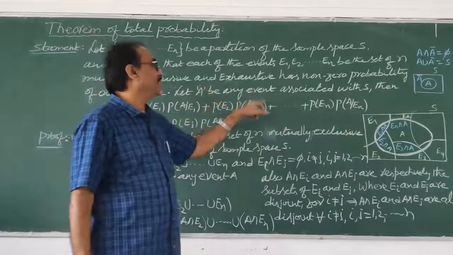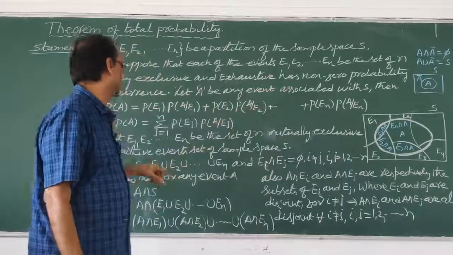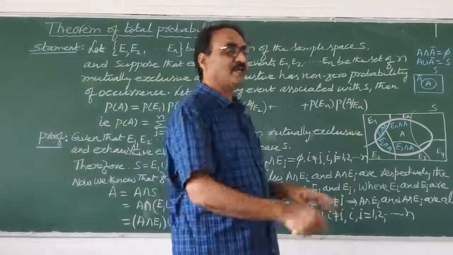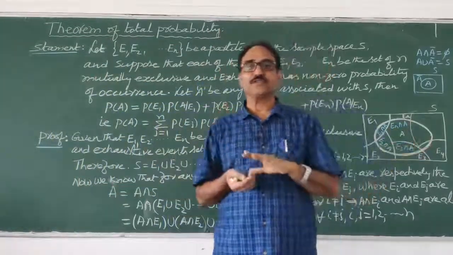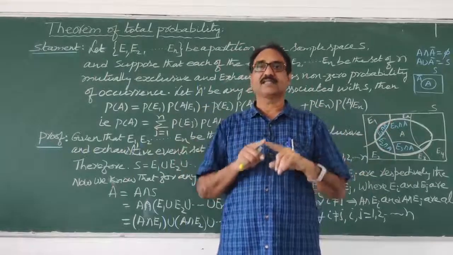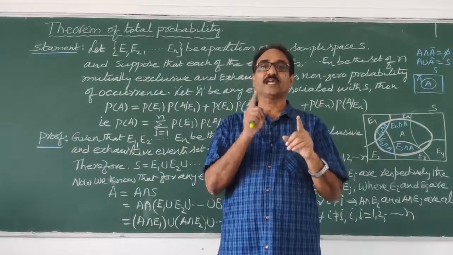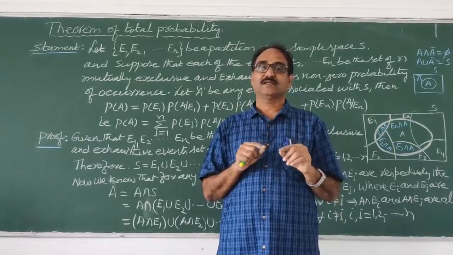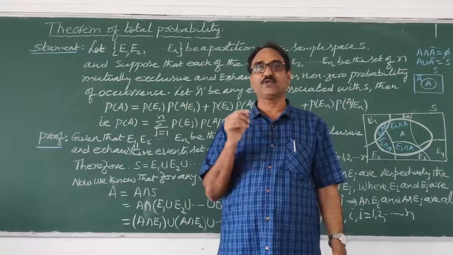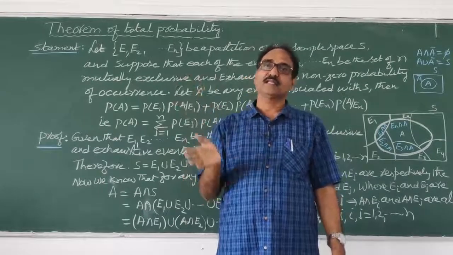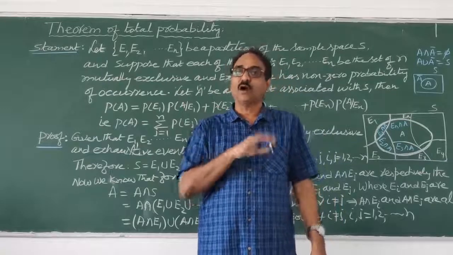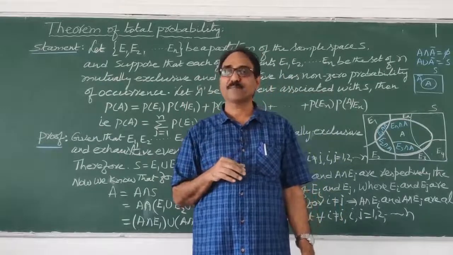Let A be any event associated with S, then P of A, this is given. Sir, if you understood, what you said is very clear for us. The sample space is divided into n partitions named E1, E2, E3 and so on, En. In that, one event A is common to all the partitions which we made in the sample space.